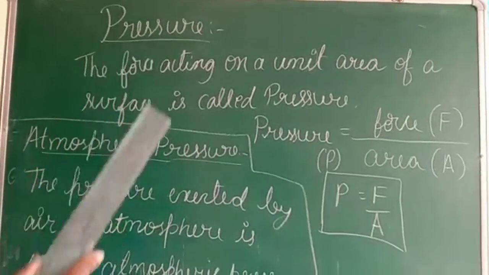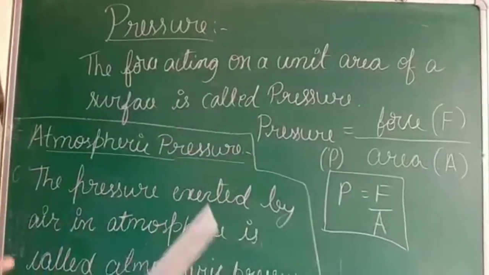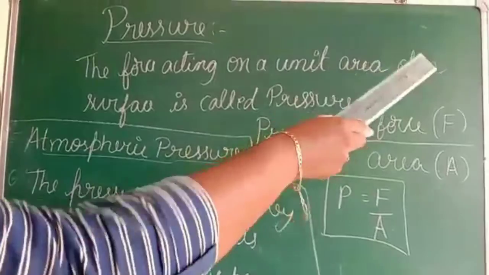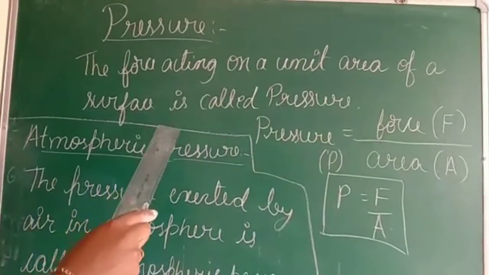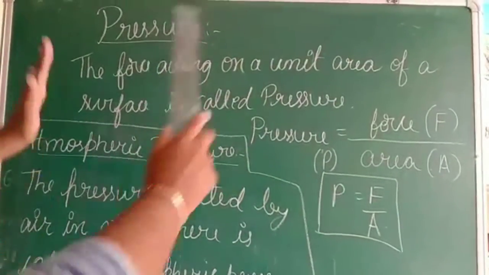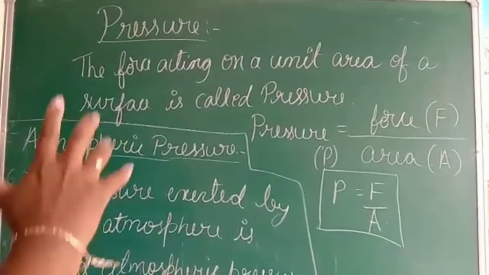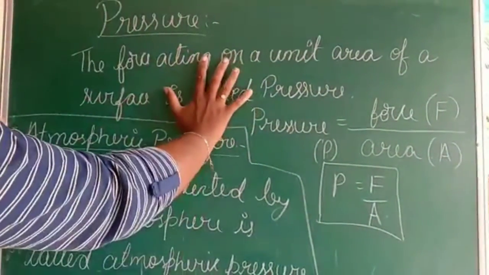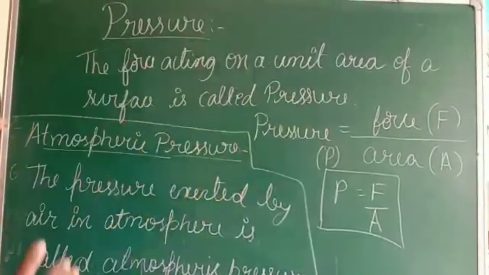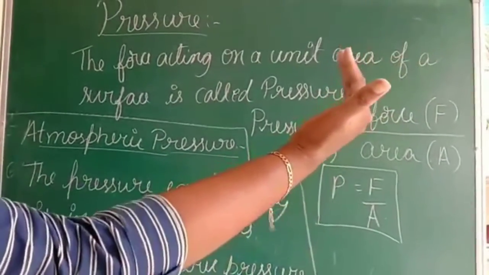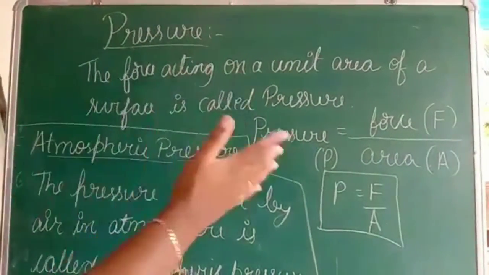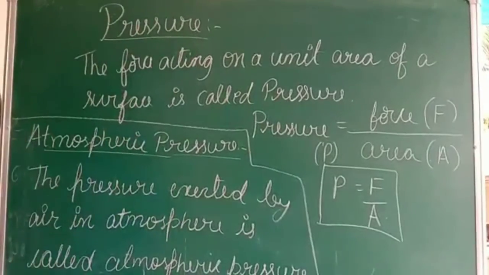So what is pressure? When the question comes as what is pressure, the answer is the force acting on a unit area of a surface. Just consider this blackboard is a certain area of a surface and the force is applied only on this area. Under certain area limitation, if you are exerting the force, then that is called pressure.